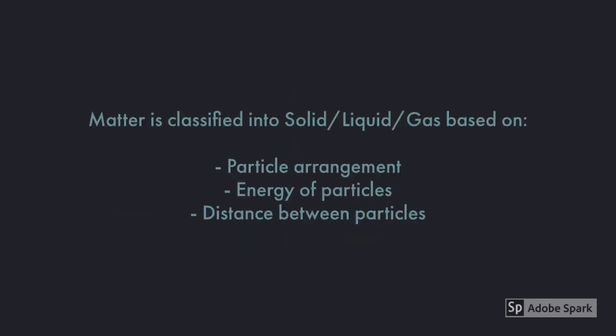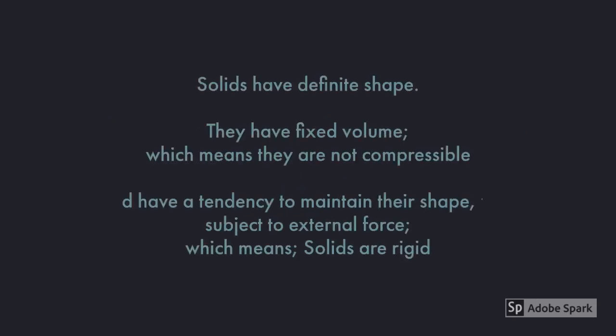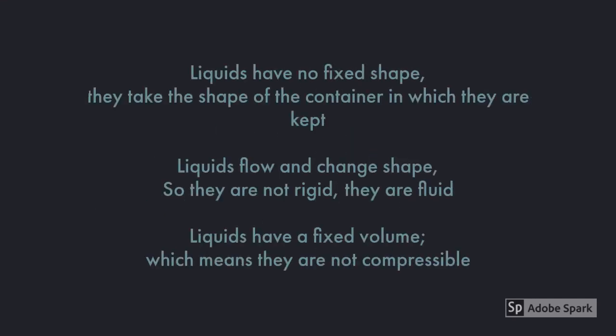The classification of matter, that is, solid, liquid, and gas, is based on the following properties: particle arrangement, energy of particles, and the distance between particles. Solids. Solids have definite shape. They have fixed volume, which means they are not compressible. Solids have a tendency to maintain their shape when subjected to external force, which means solids are rigid.